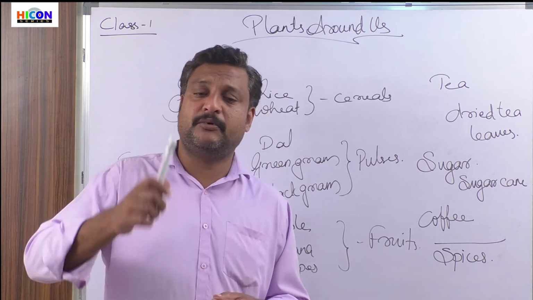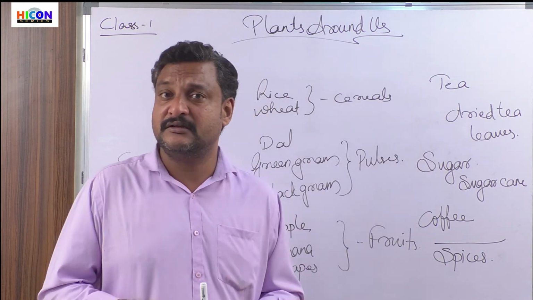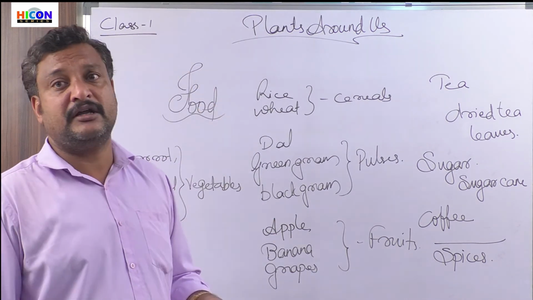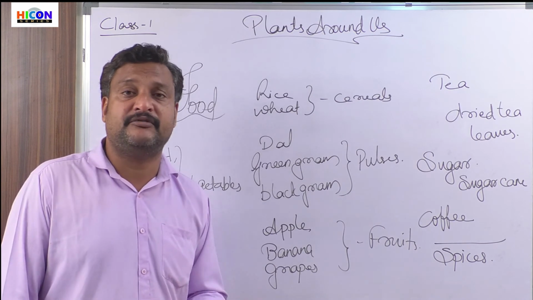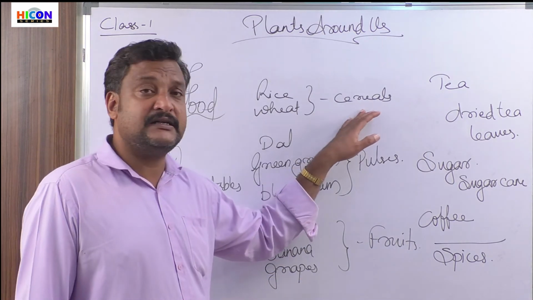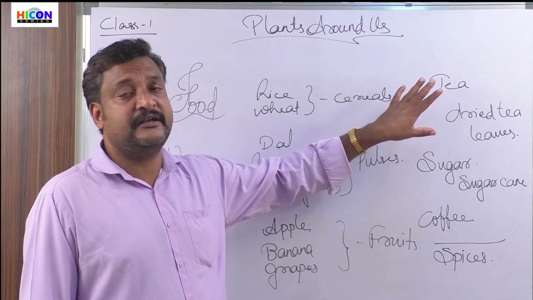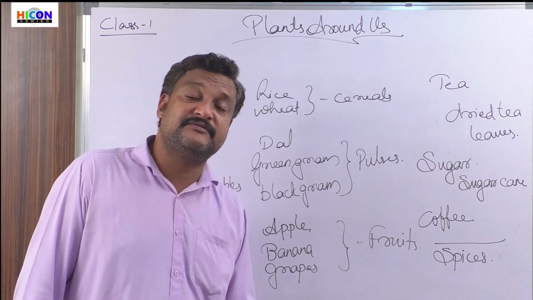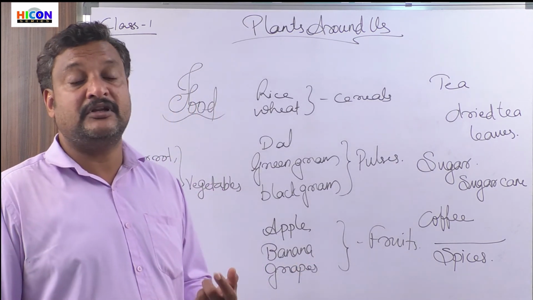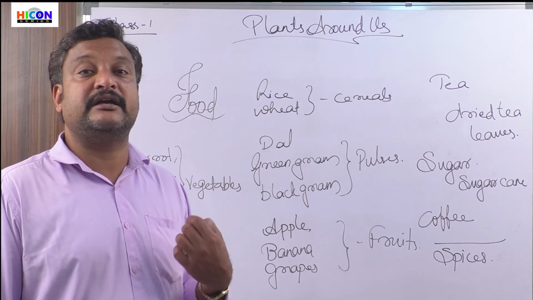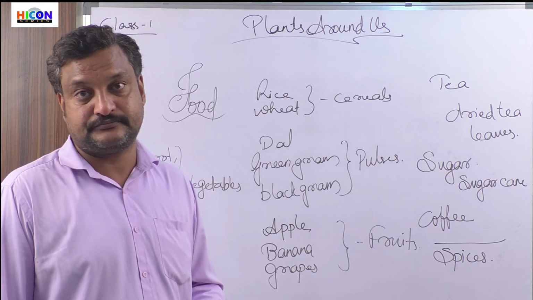One of the most important usages of plants is that we get food from plants. So what are the major types of food that we get from plants? We get fruits, vegetables, cereals, pulses, drinks like tea, coffee or sugar, spices, and even the oil that we use for cooking is something that we get from plants.